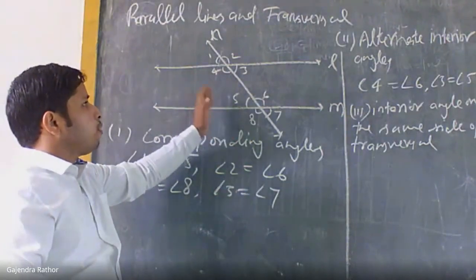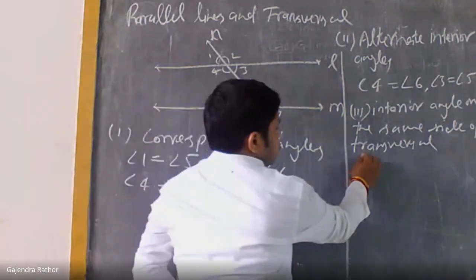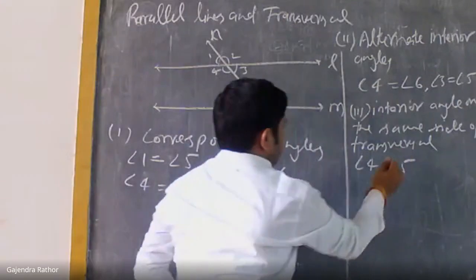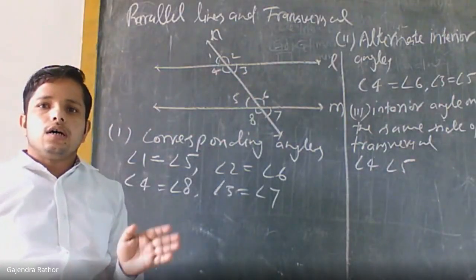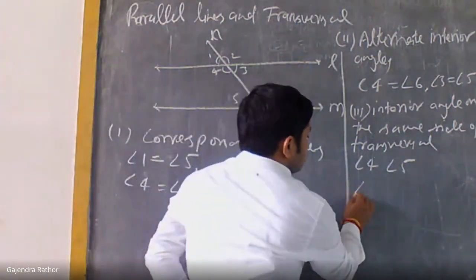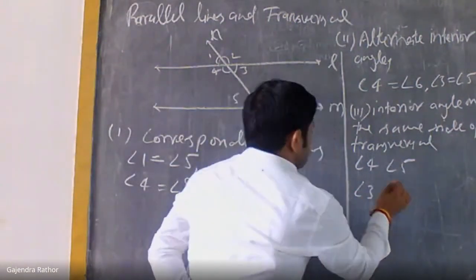So 4 and 5 lie on the left side, and the other pair, 3 and 6, are lying on the right side. So this will also be calculated, 3 and 6.